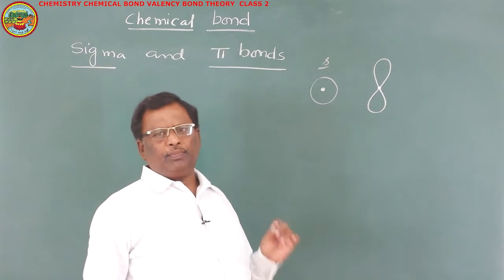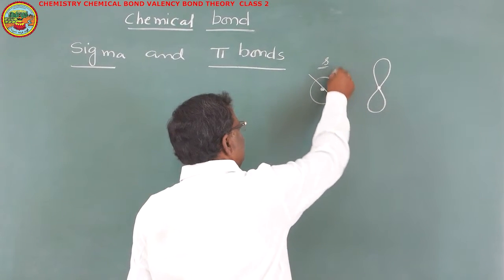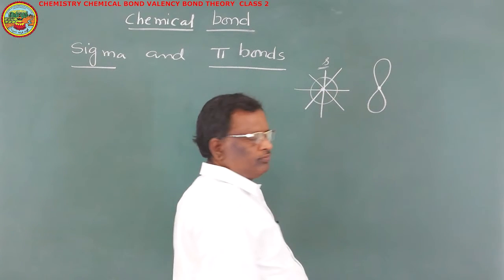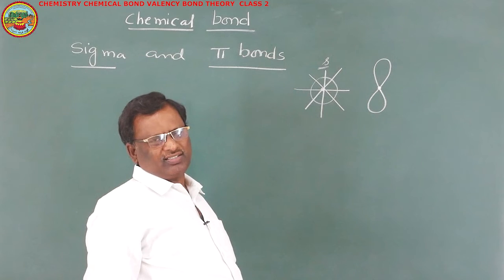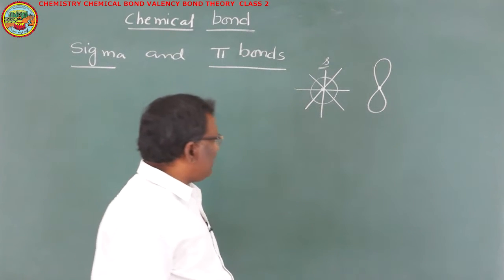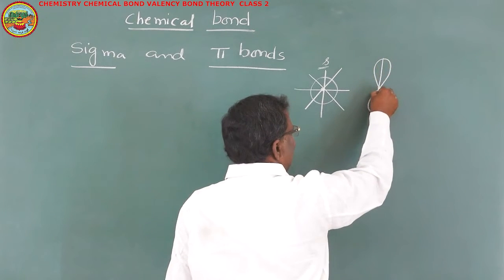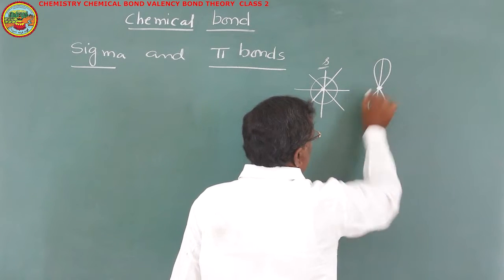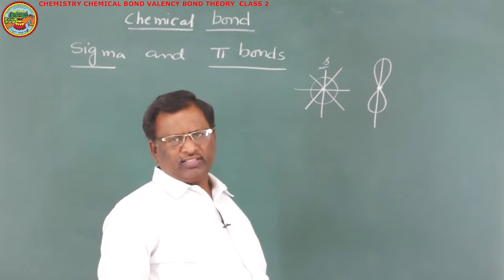So for s orbital, any line which passes through this nucleus or center point can divide the orbital in two equal parts. But in the p orbital case, this is the only line that can divide the orbital into two equal parts which goes through nucleus or center.